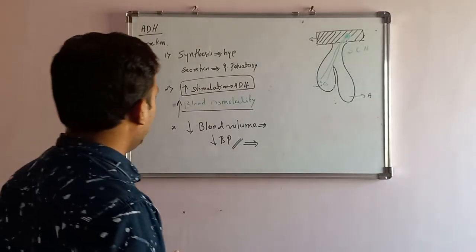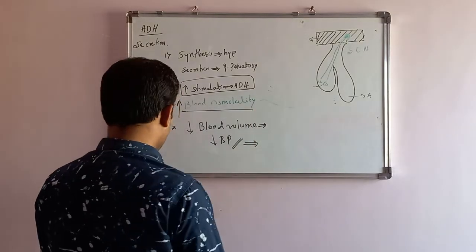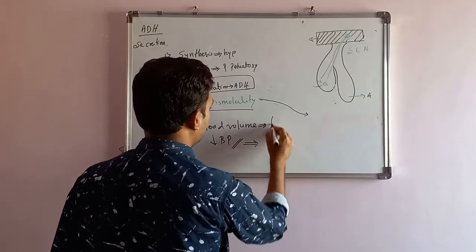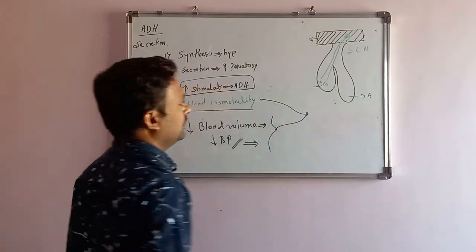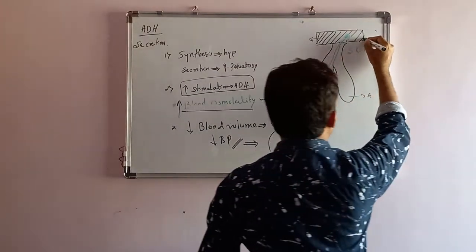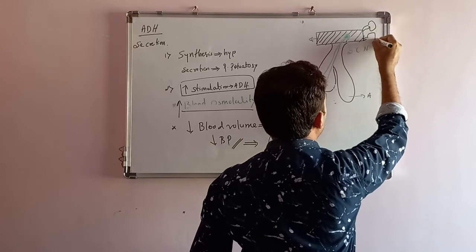We'll add another few points here. As there is increased osmolality, and these two will stimulate the supraoptic nucleus to release ADH. Before stimulating the supraoptic nucleus, two regulator nuclei are here.